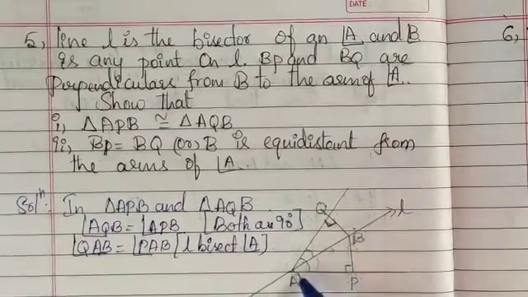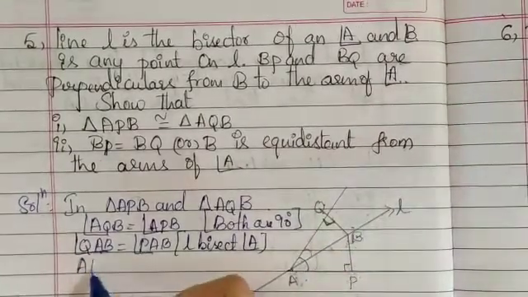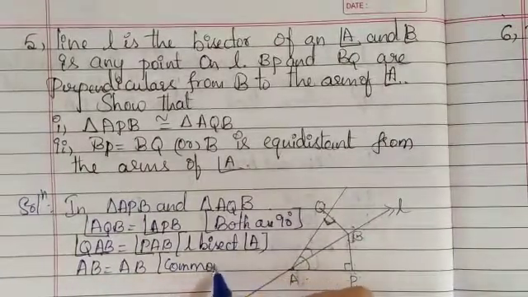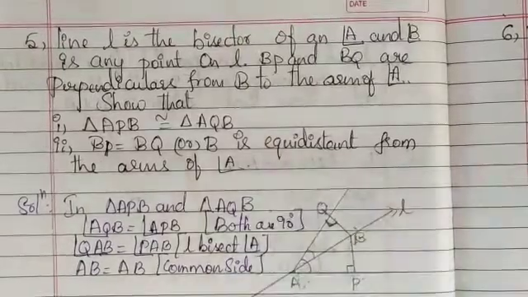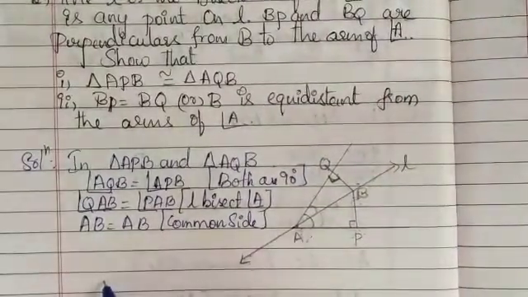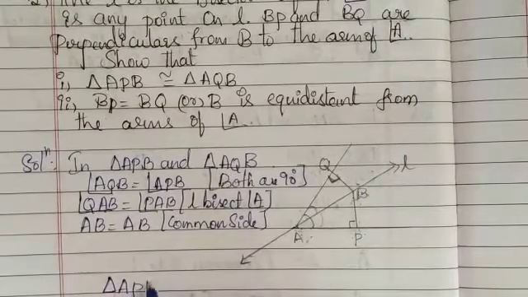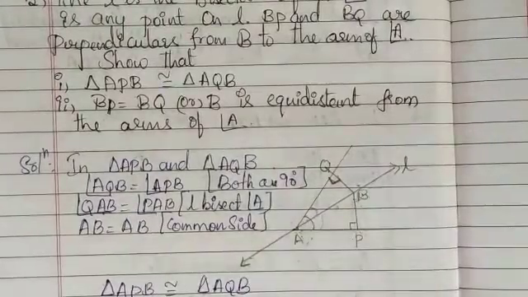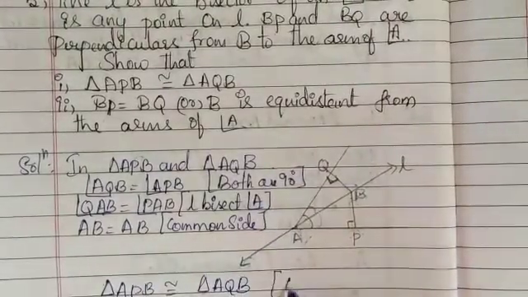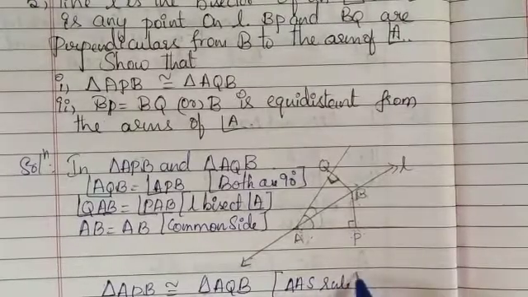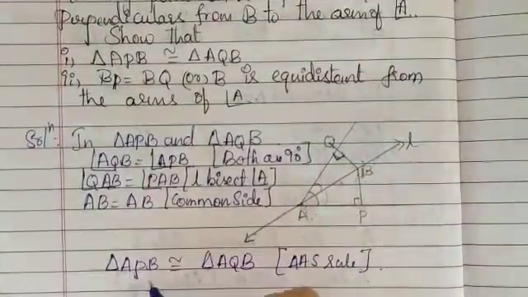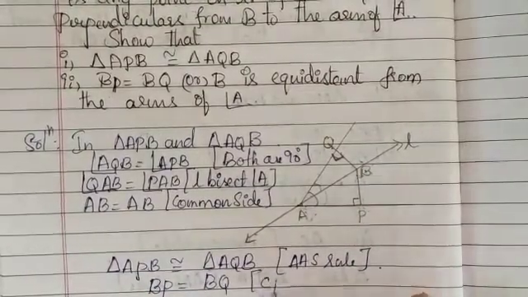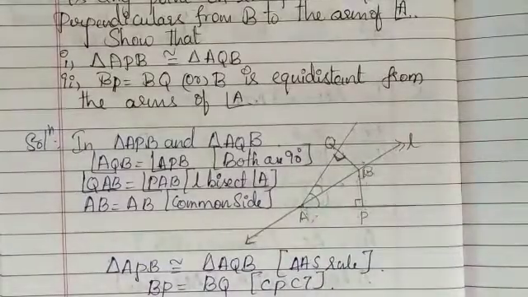You can see in those two triangles, AB is common. So I can write AB equals AB because it is a common side. Hence triangle APB is congruent to triangle AQB, because of the ASA rule. If these two are congruent to each other, then BP equals BQ by the CPCT rule.